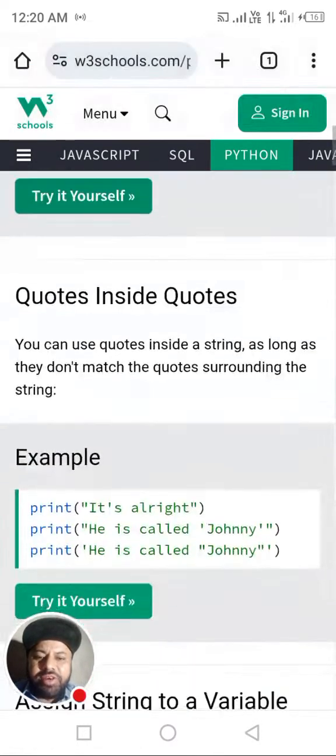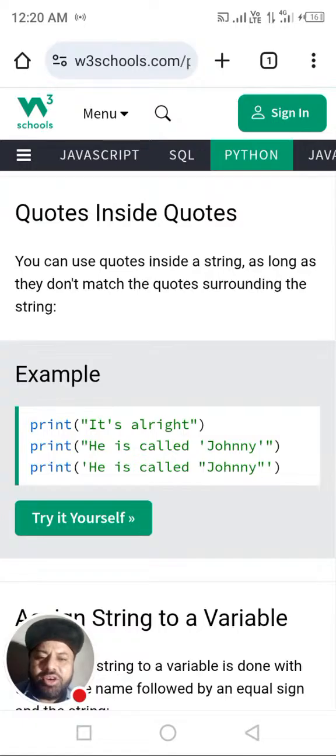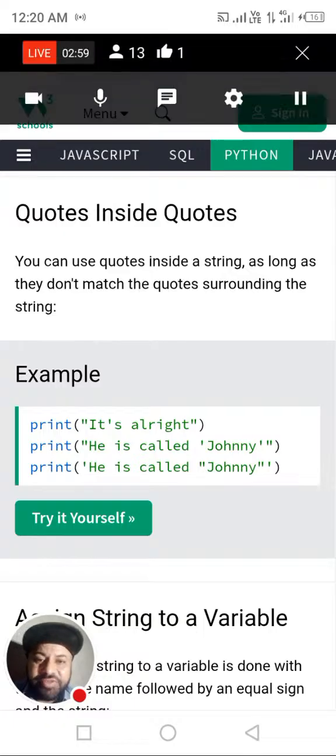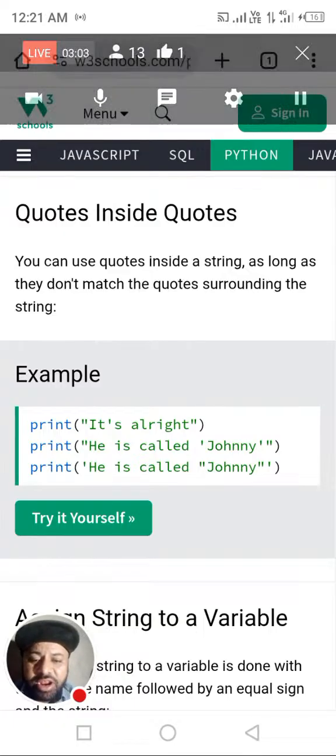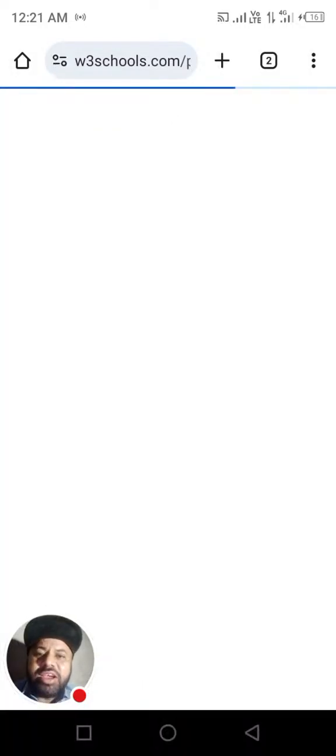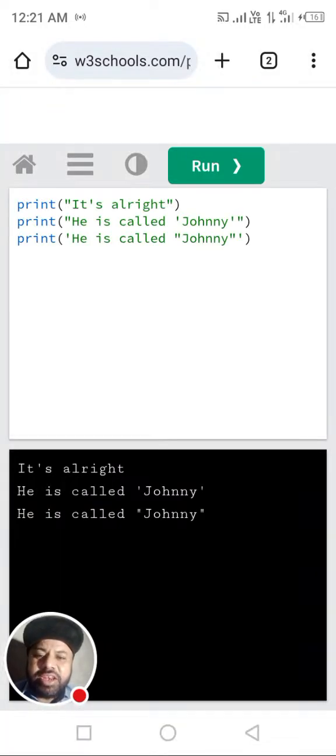Next we move forward: quotes inside of quotes. You can use quotes inside a string as long as they do not match the quotes surrounding the string. It's a very important phenomenon, dear students. You must understand. We are going live into our editor. Here you can see there are three lines to be executed. There are three print functions.